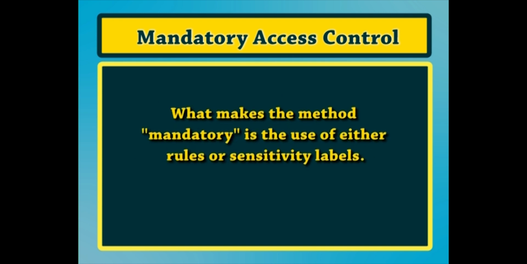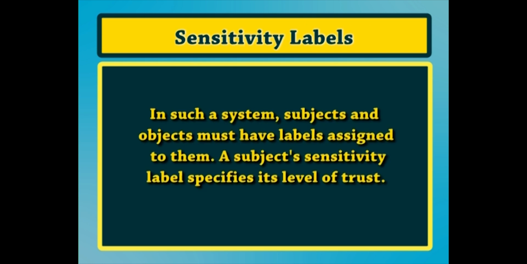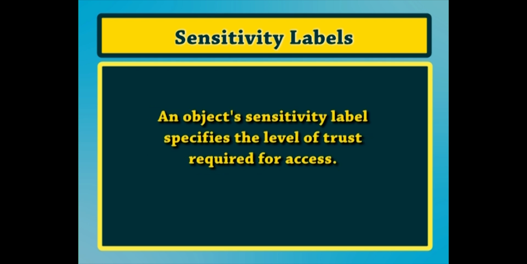What makes the method mandatory is the use of either rules or sensitivity labels. Let us discuss them one by one. Number 1, sensitivity labels. In such a system, subjects and objects must have labels assigned to them. A subject sensitivity label specifies its level of trust. An object sensitivity label specifies the level of trust required for access.